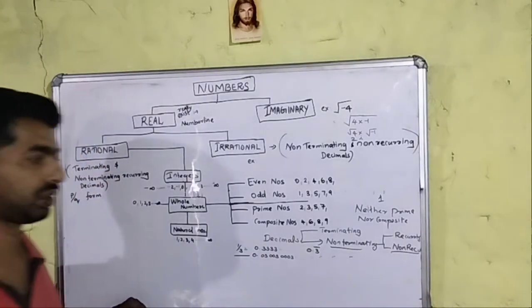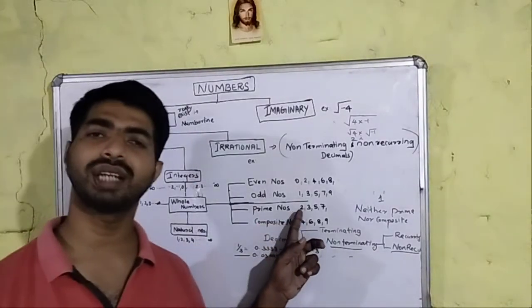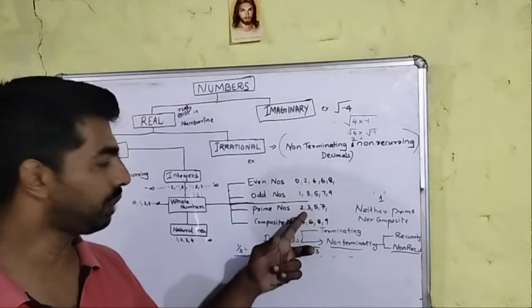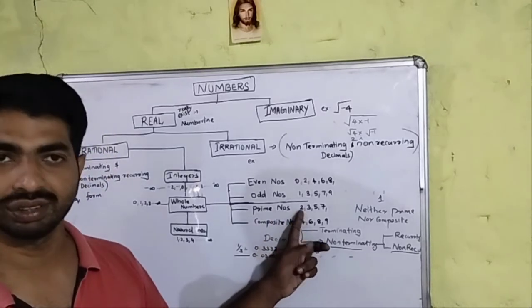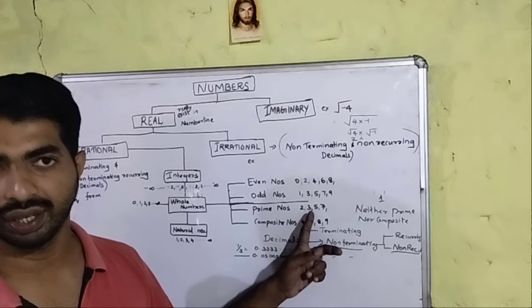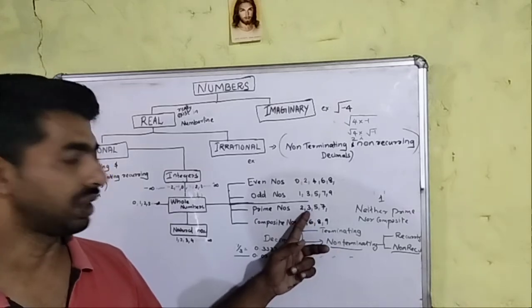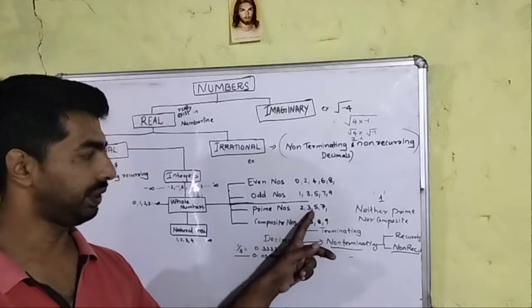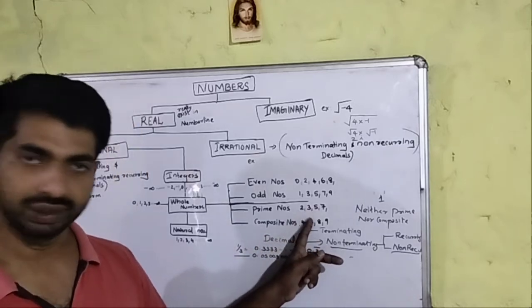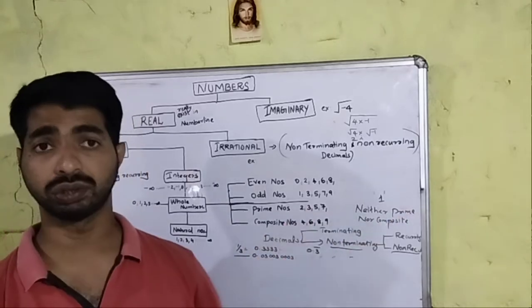So prime numbers start from 2. 2 has only the factors 1 and the number 2 itself. 3 is also like that, having a factor of 1, since every number has a factor of 1, and the number itself, 3. Like that, it goes on.